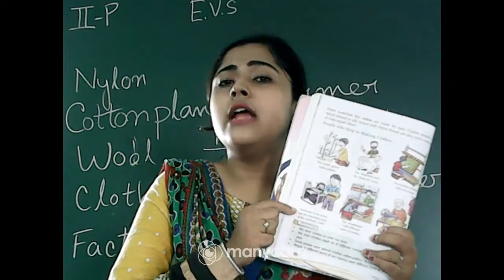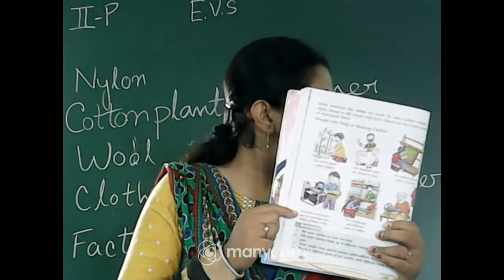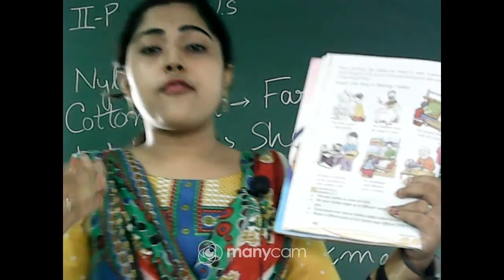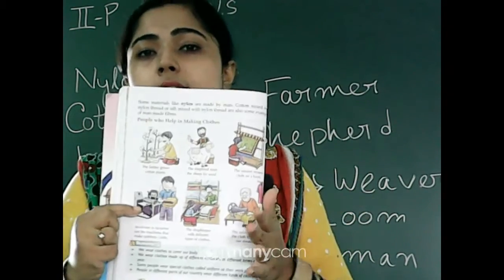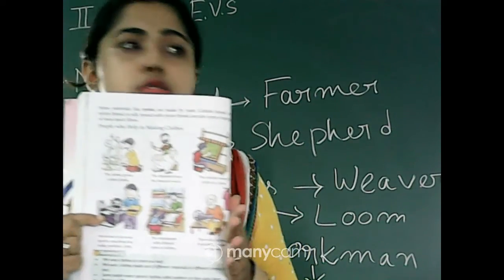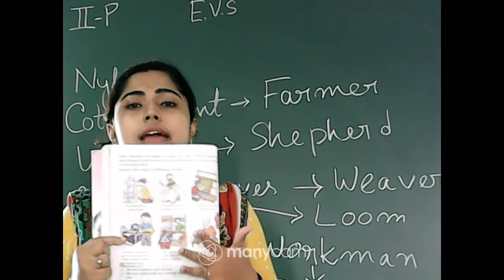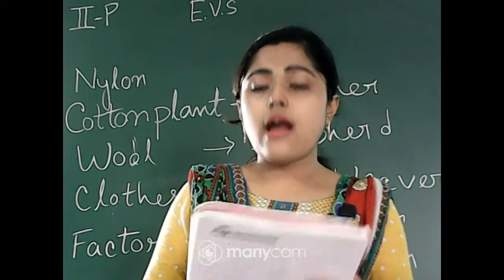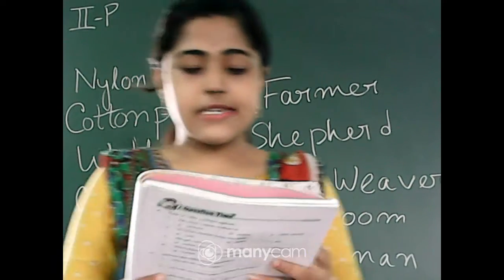The shopkeeper works in a shop and shows us different types of clothes when we go to the shop. The next one is the tailor. The tailor stitches our clothes. So we learned about those people who work on different kinds of things.